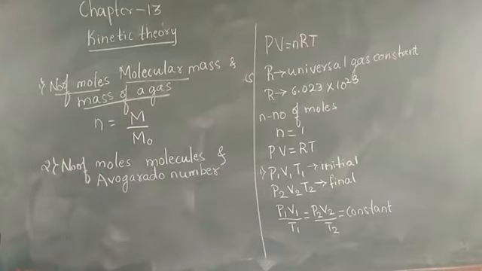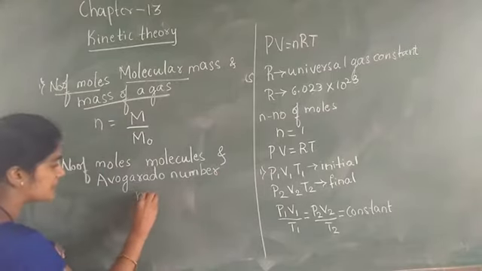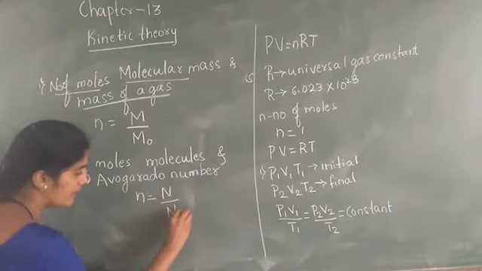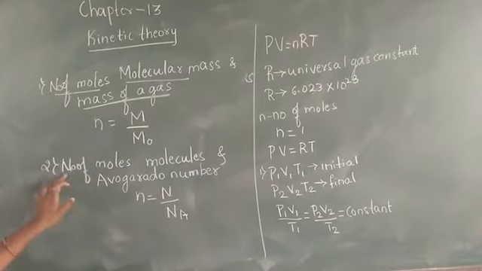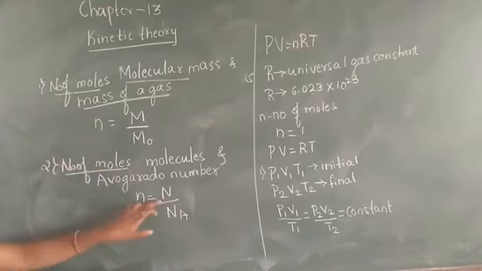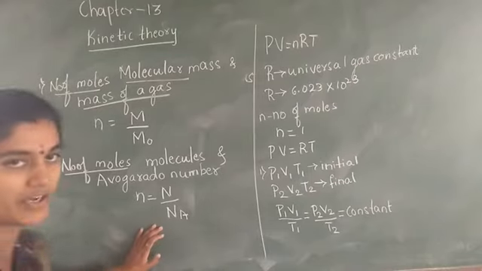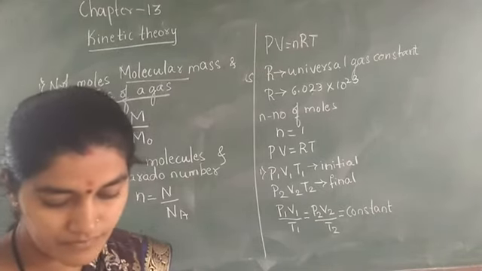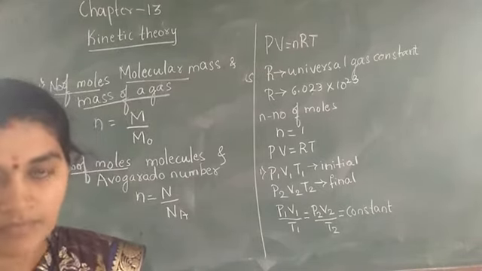Here we are getting the equation n is equal to N divided by Na, where n is the number of moles, capital N is the number of molecules, and Na is the Avogadro number.